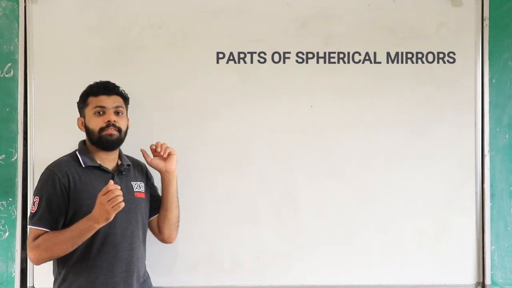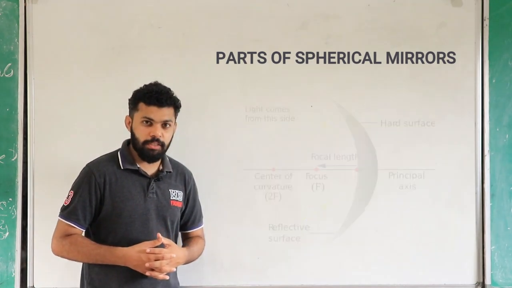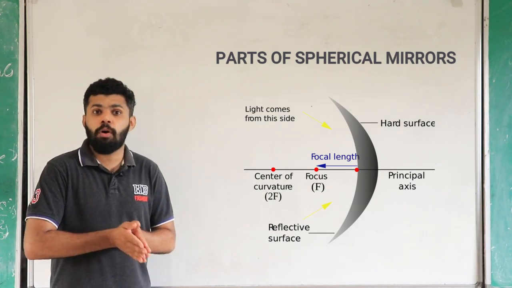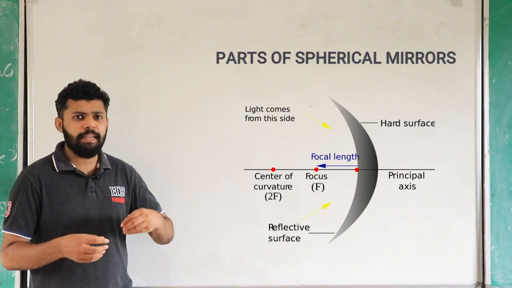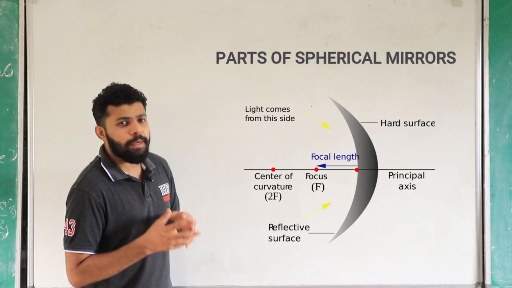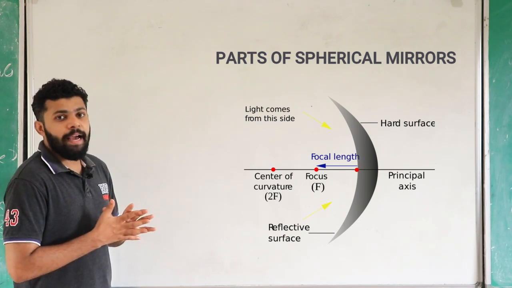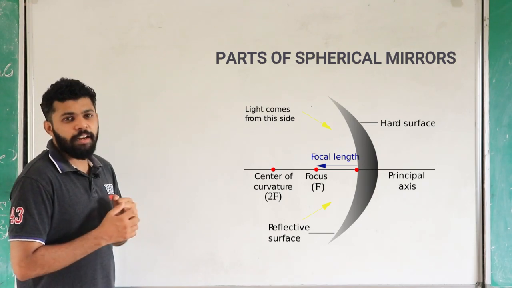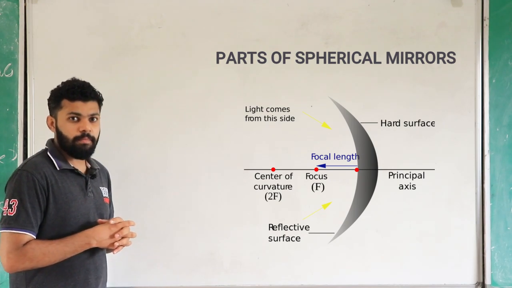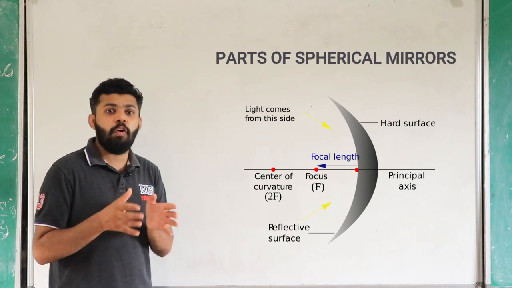So if you are looking at the parts of the spherical mirrors, first of all, the center of the mirror is called the pole. Second, if you are considering the spherical mirror as part of a sphere, the center of the sphere is called the center of curvature. Then the third point is focus.